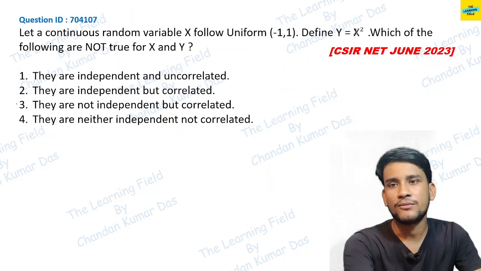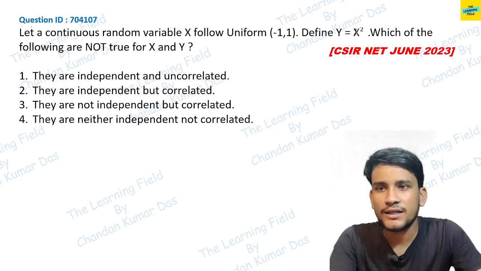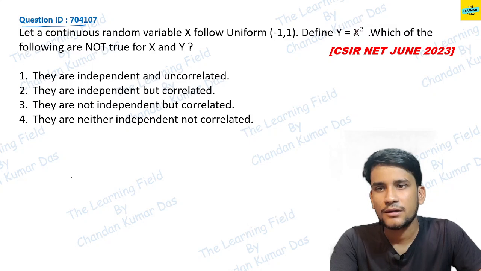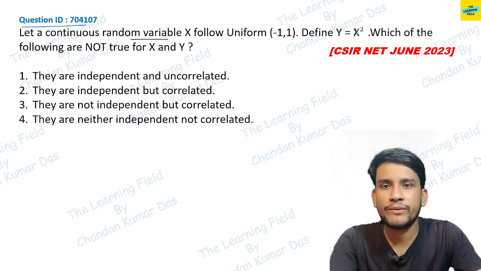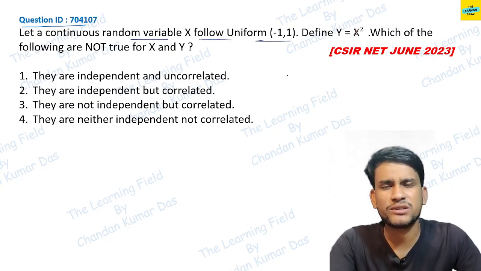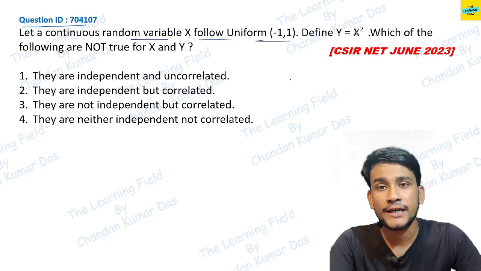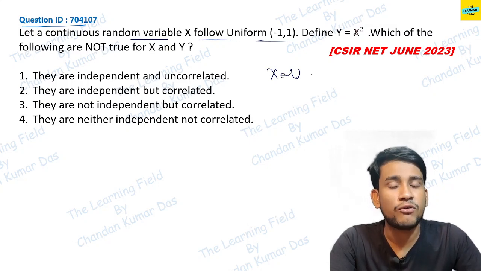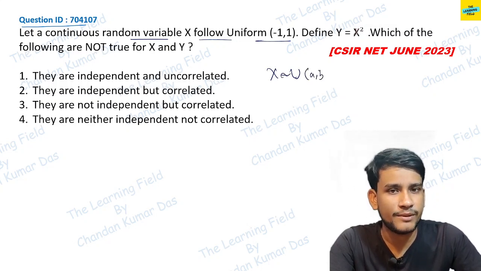Now next question. It says let a continuous random variable x follow uniform -1 1. So what is uniform distribution? This is a very important distribution, uniform distribution. If we write that random variable x follows uniform distribution AB, then the density function is given, and this is a continuous random variable,